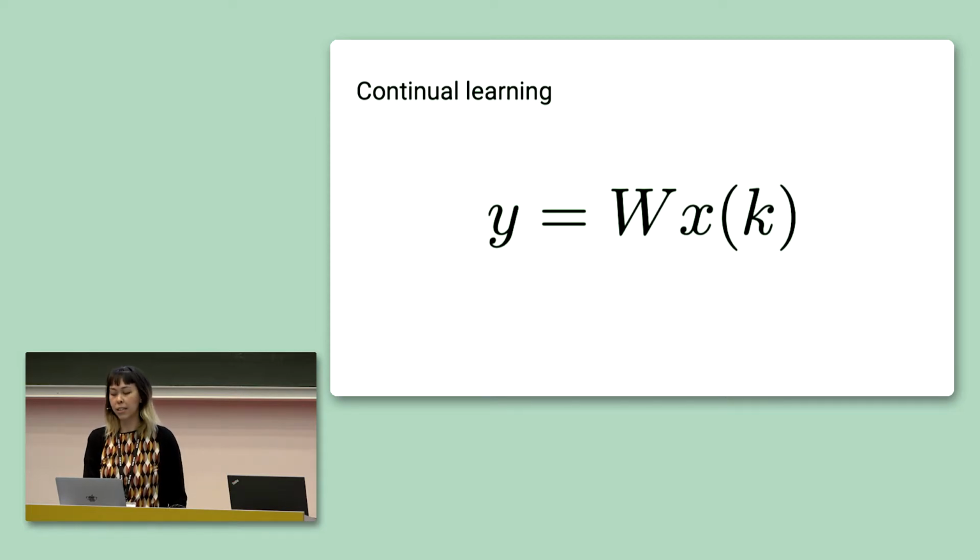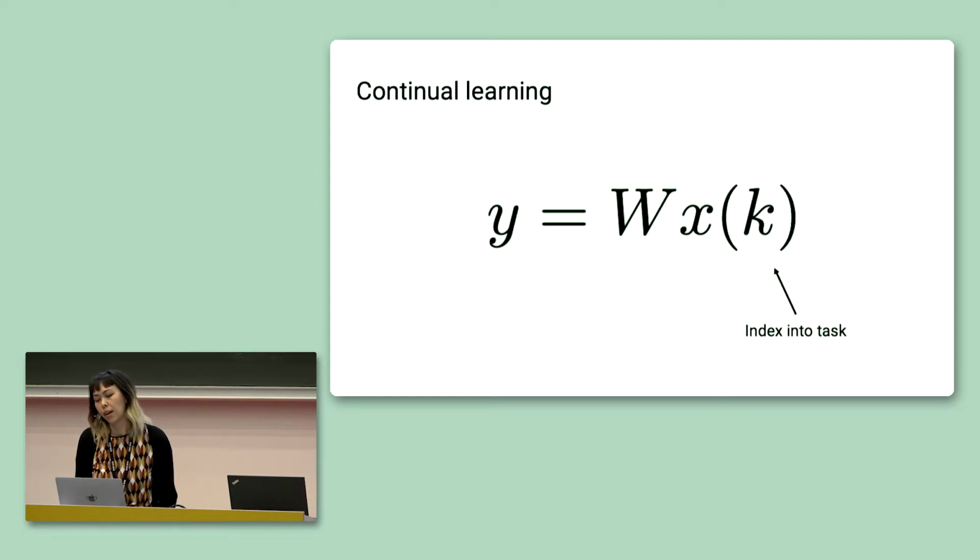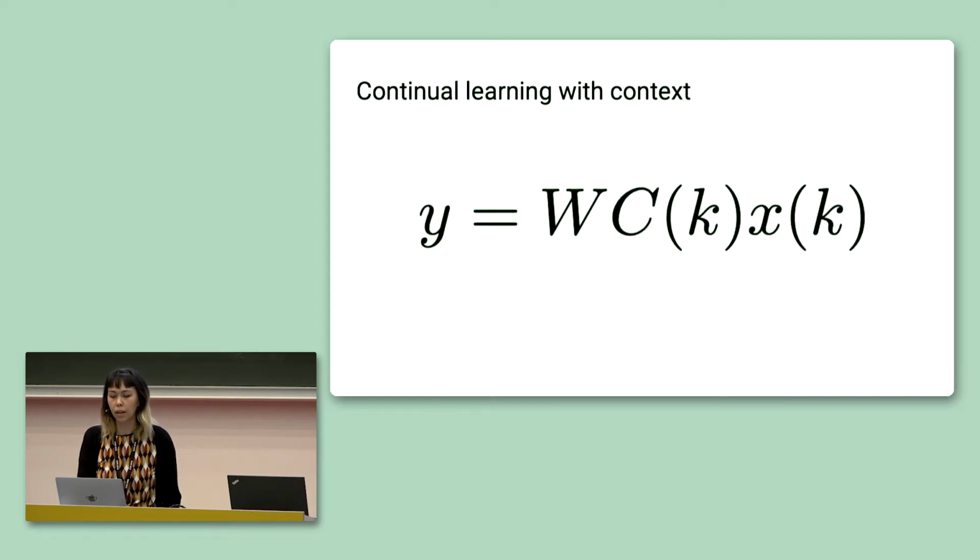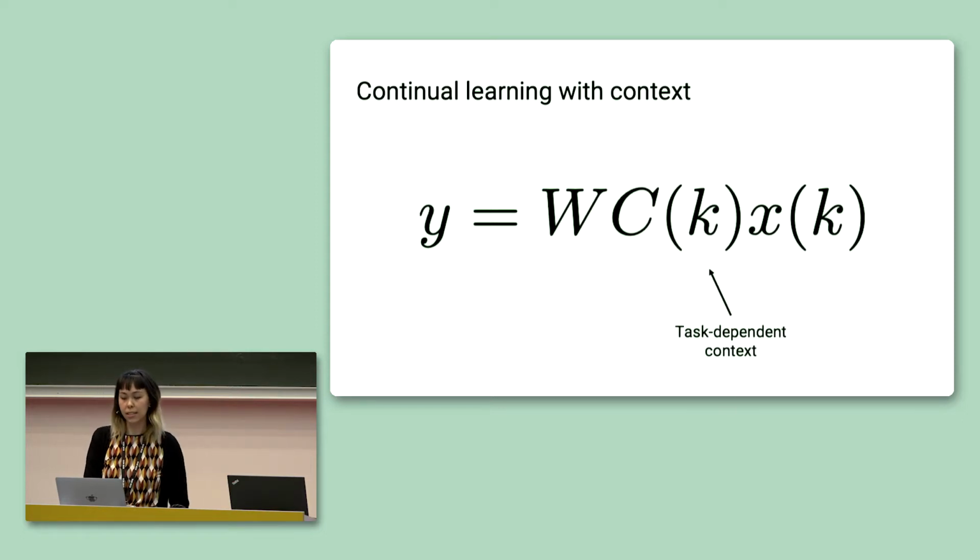In continual learning on a data stream, there's this extra unobserved variable k, which, recall, corresponds to the specific task that a data point in a data stream belongs to. But now we can see that the weight matrix, or the memory, is not accounting for this task at all. And as a result, we might see catastrophic forgetting. So we can augment our standard equation to include a task-dependent context, C. And the goal is to infer this from the data.